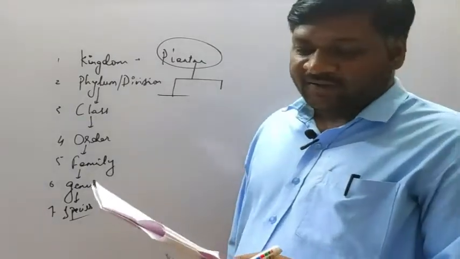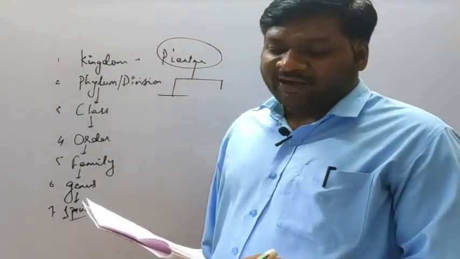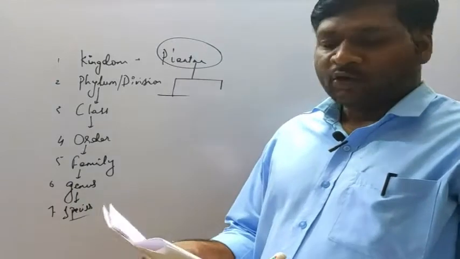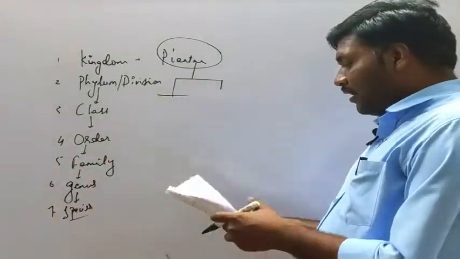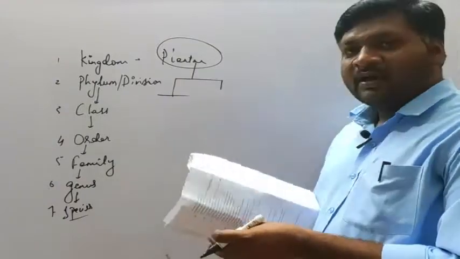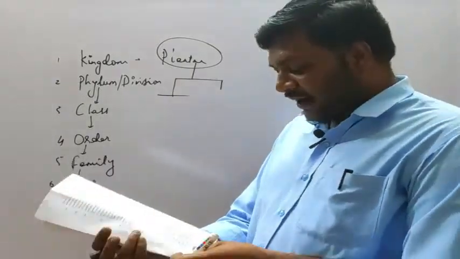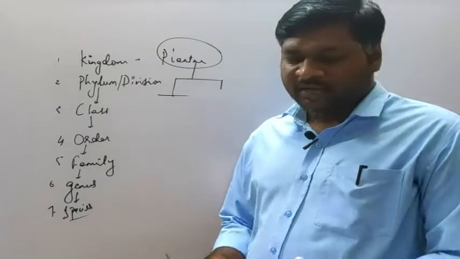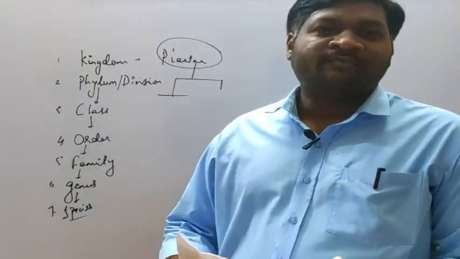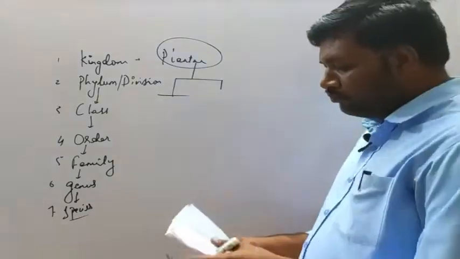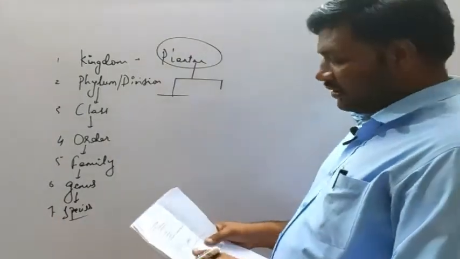And option D, facilitate identification of unknown organisms. So the correct option is D. That is the practical purpose of classification. Whatever unknown or newly found species there is, that can be added, and that can be understood by all the living beings.